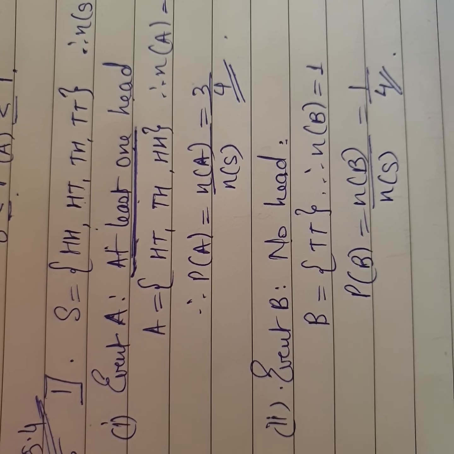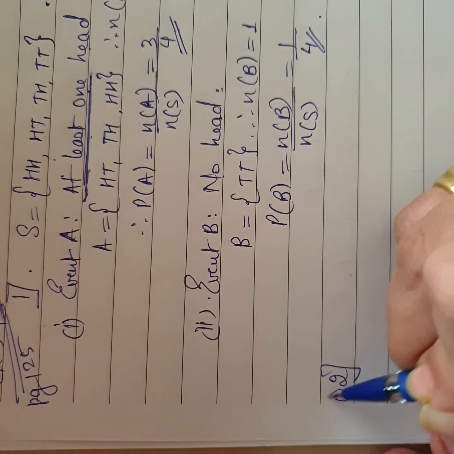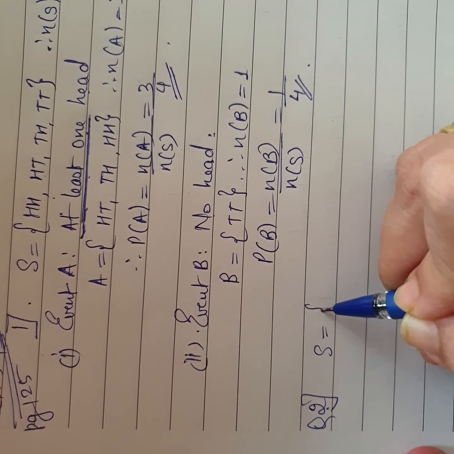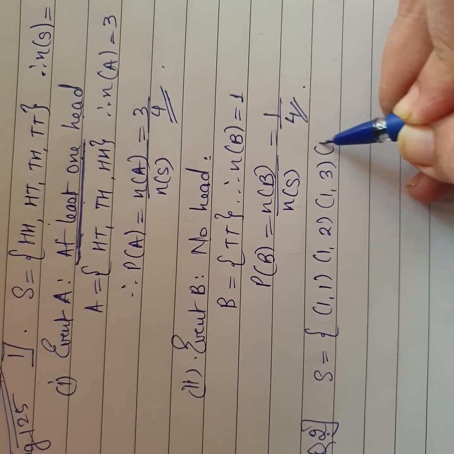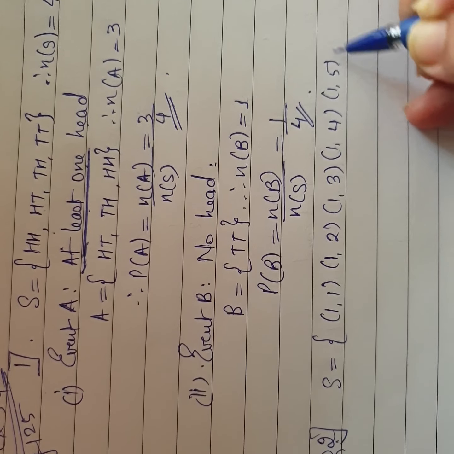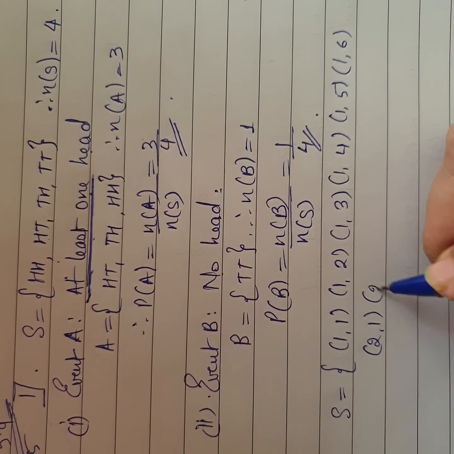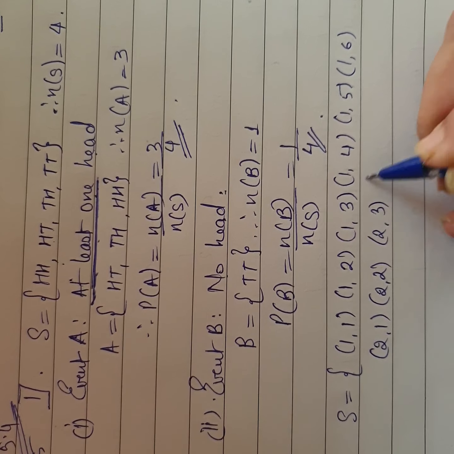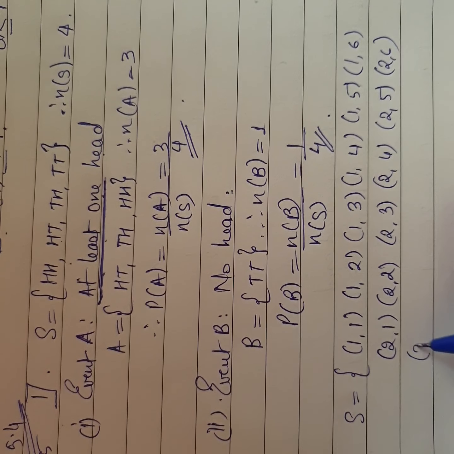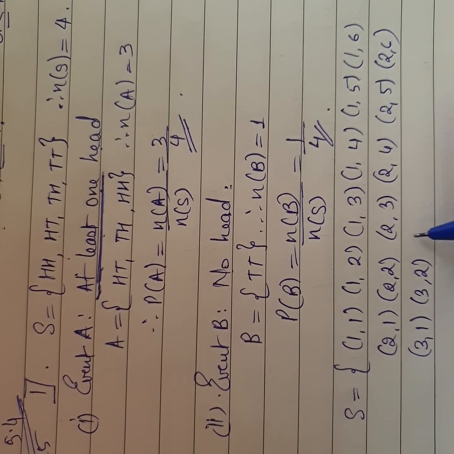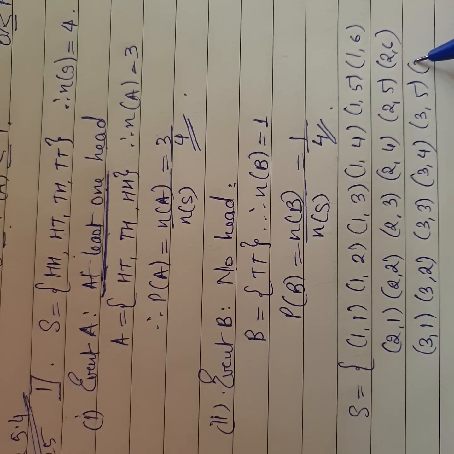Now there is the 2 dice sum. You know how to do the 2 dice sum, I have already taught you. In the 2 dice sum, your sample space is going to be big. How do you write it? It is 1,1; 1,2; 1,3; 1,4; 1,5; 1,6. Similarly, you have 2,1; write very neatly: 2,2; 2,3; 2,4; 2,5; 2,6. Similarly, 3,1; 3,2; 3,3; 3,4; 3,5; and 3,6.